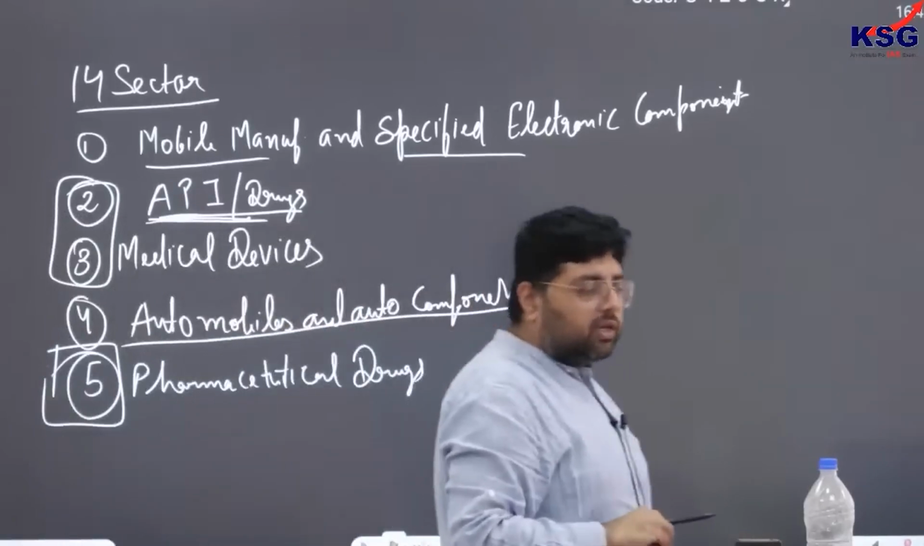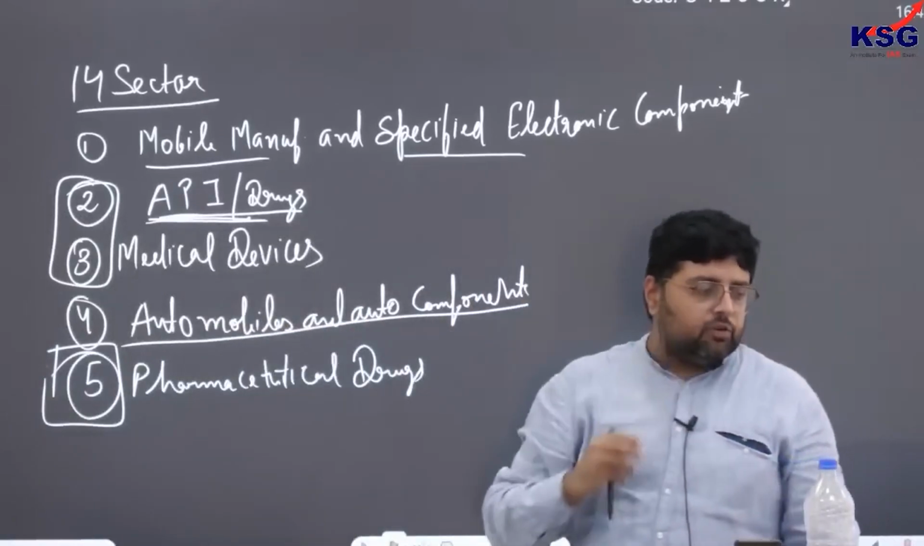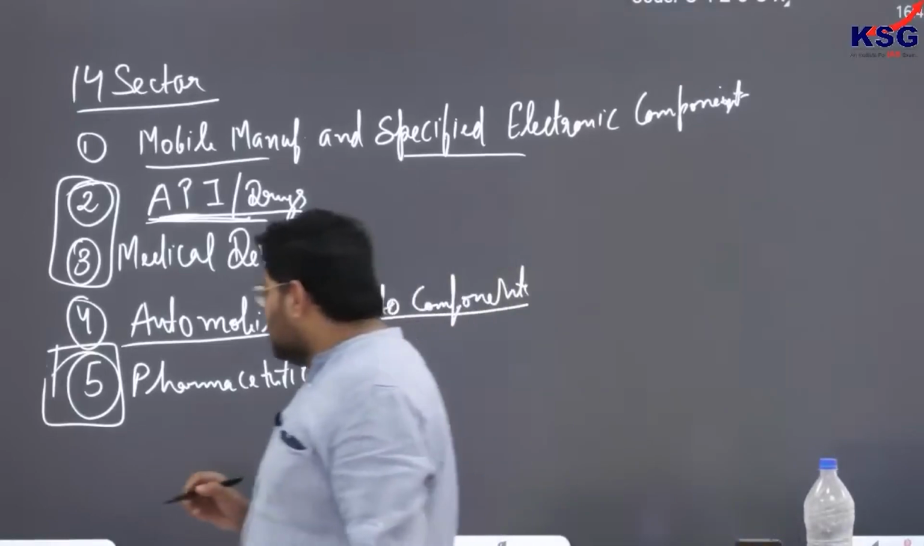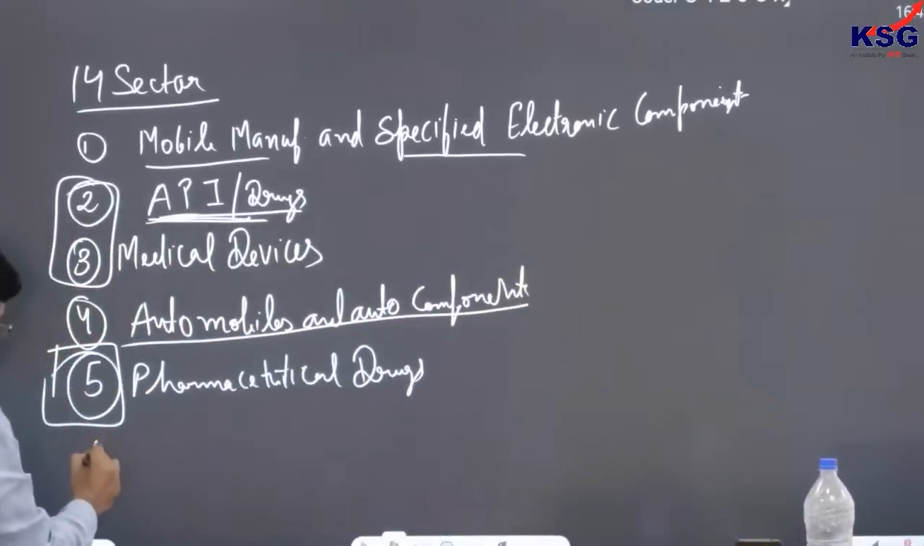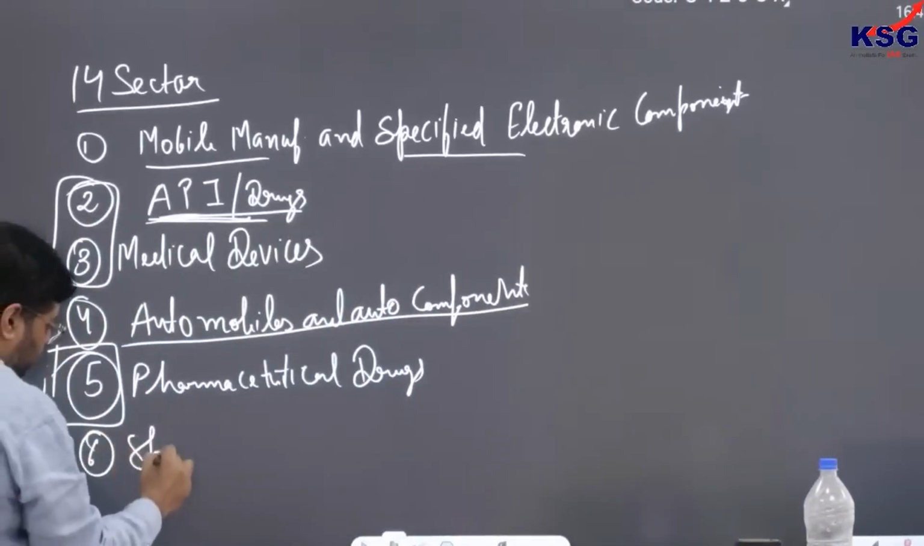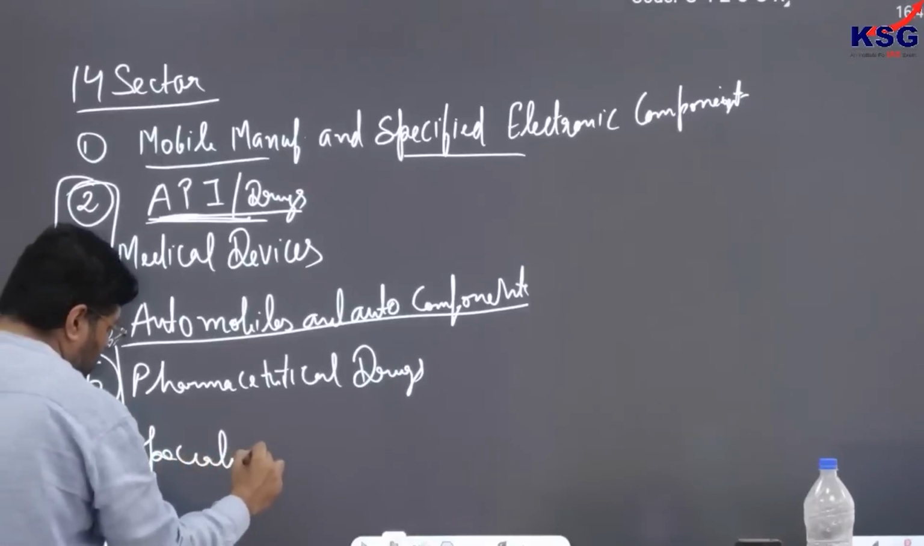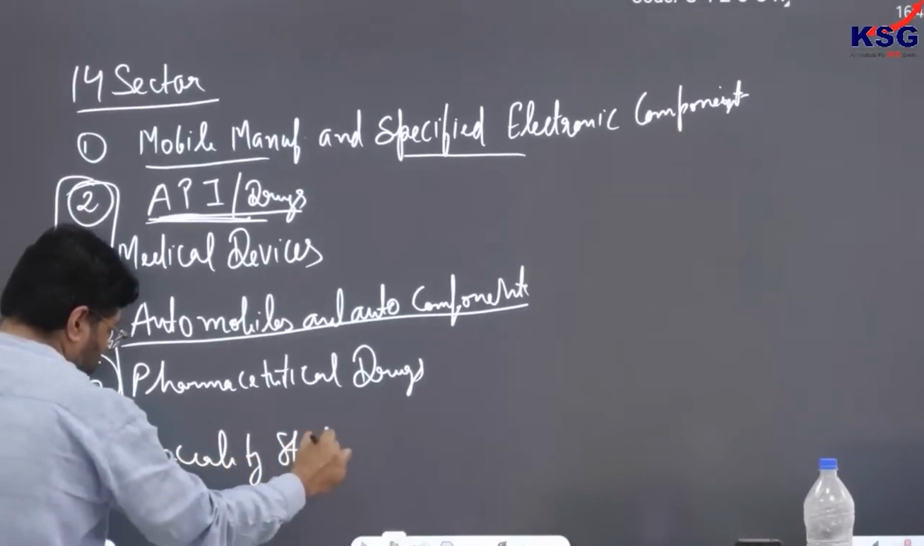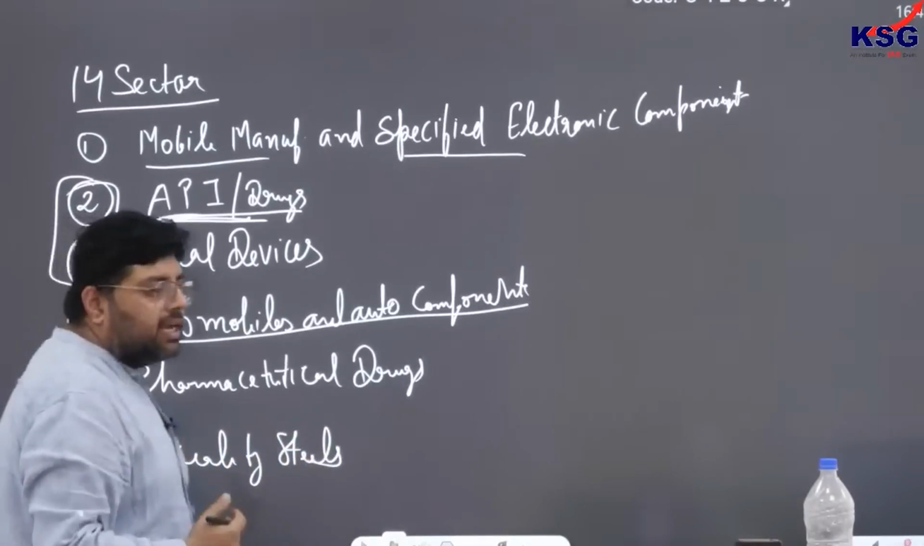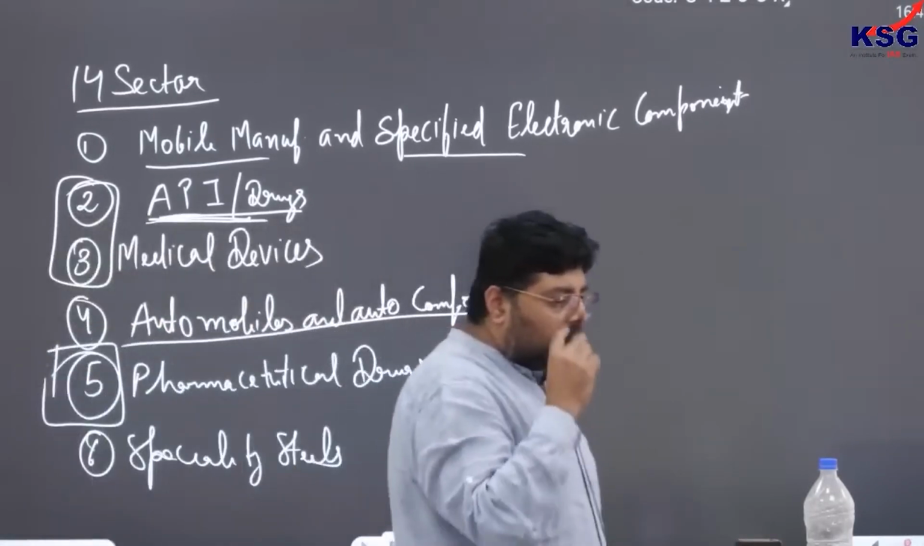Okay, pharmaceutical drugs. Next, if you see steel, specialty steel. So you can say variety of steel where government is focusing. Okay, specialty steels. So this is what you have to remember.